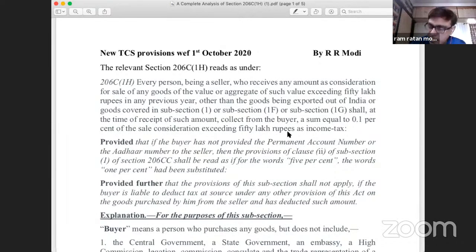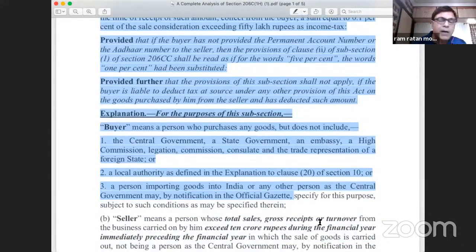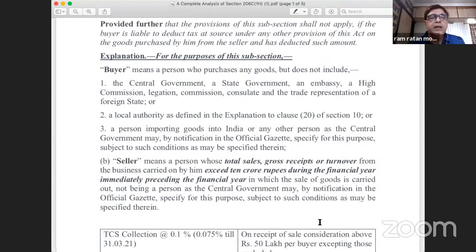Supreme Court said yes, but that is only in the context of enforcement of fundamental rights. So when we are talking about the TCS provision and the term central government is used here, there they are not covered. Those Supreme Court judgments will not apply. So public sector undertakings will not be out of the purview of TCS.